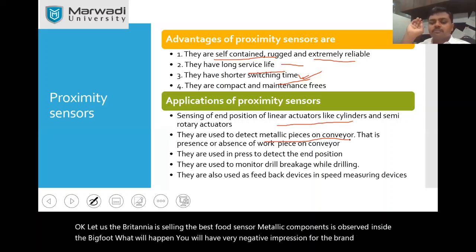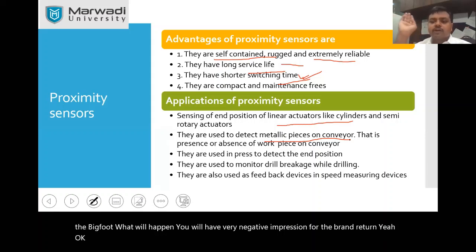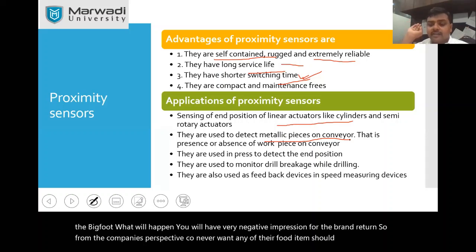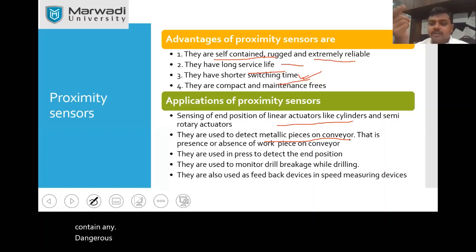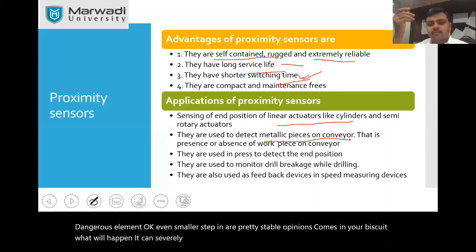From the company's perspective, a company never wants any of its food items to contain any dangerous element. Even a small stapler pin, if it comes in your biscuit, what will happen? It can severely damage your tongue, or it can be dangerous for a child.